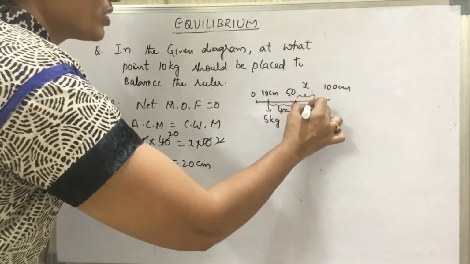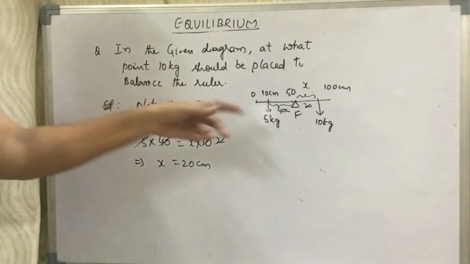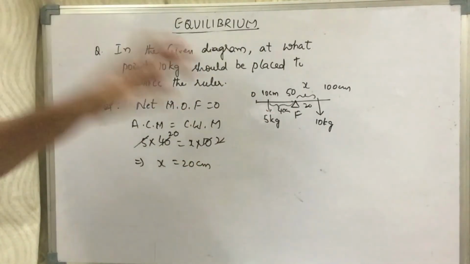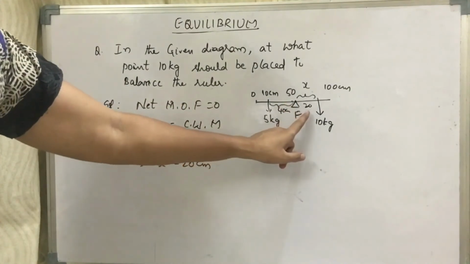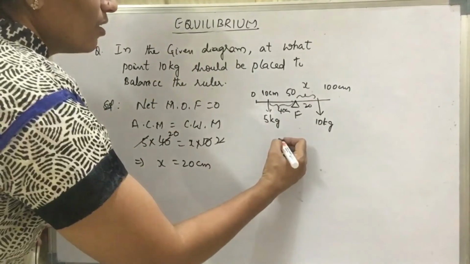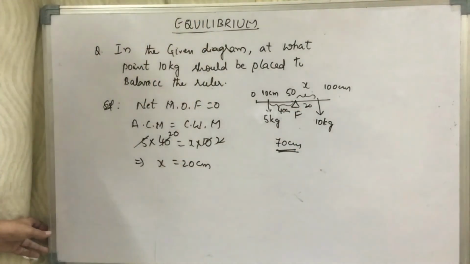That is okay. But what is our question, children? At which place on the ruler, at which exact point is it placed? So, you are not supposed to write the answer as 20, you are supposed to write the answer as at 70 centimeter, 50 plus 20. Is it clear?